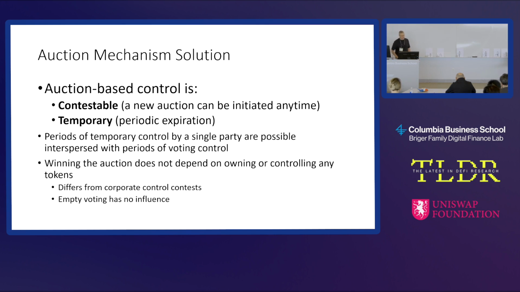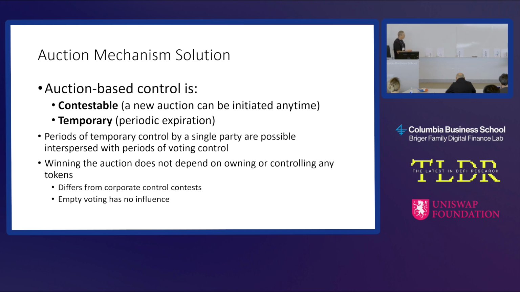So what do we do to fix this? We're going to create an auction-based control mechanism where if you win an auction, you can get temporary control of the DAO, but it's going to be contestable. You can always have a new auction. It's also going to be sequential. It's going to create periods of temporary control where a single party has control, and then that control is going to expire, and the DAO goes back to its default state, which is some governance state, usually voting.